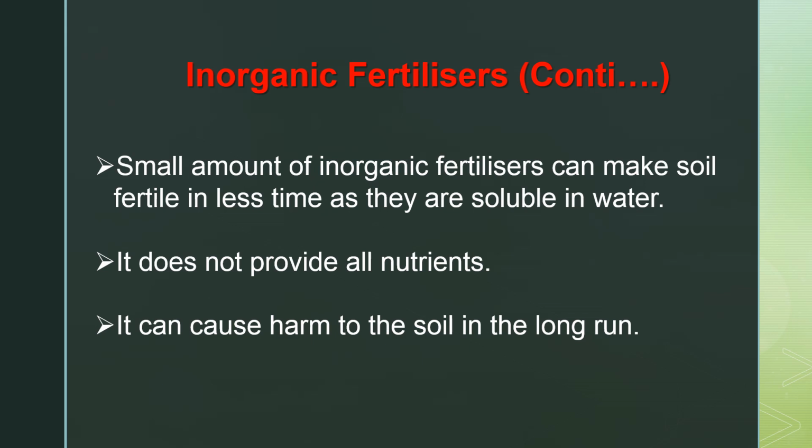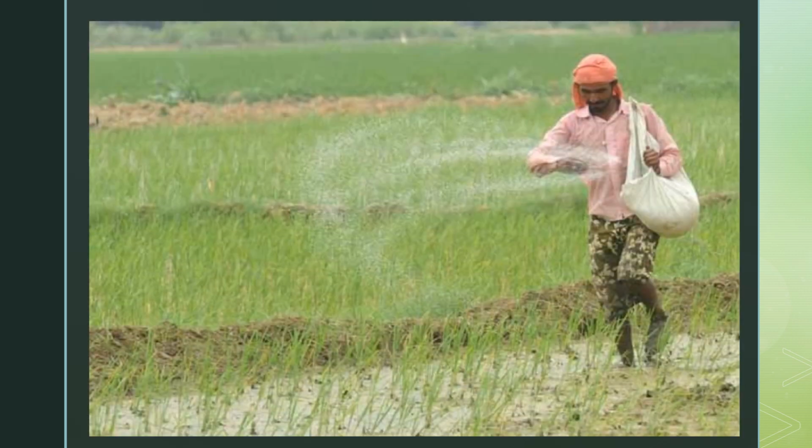So a small amount of inorganic fertilizer can make soil fertile in very little time because they are soluble in water, but one kind of fertilizer does not provide all types of nutrients. Also, inorganic fertilizers can harm soil, and can also pollute soil if we use them for a longer period of time. You can see here the farmer is throwing inorganic fertilizers in the field.